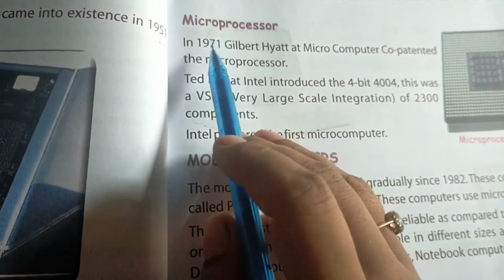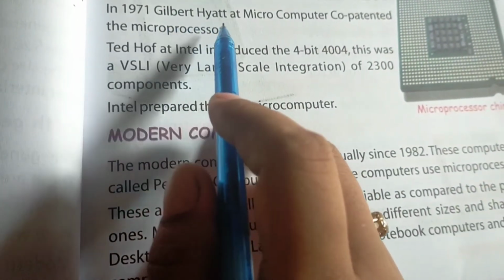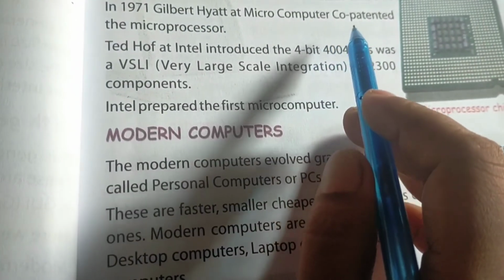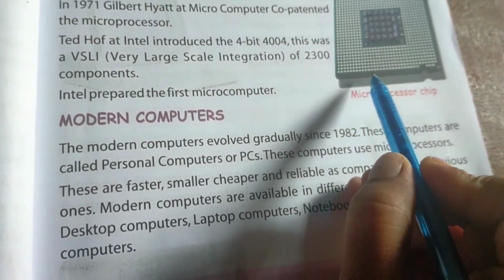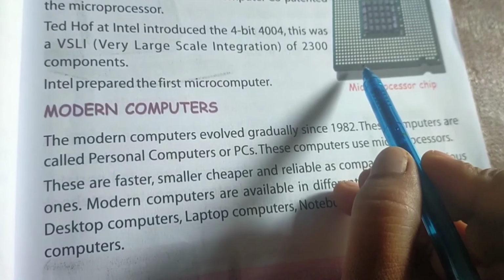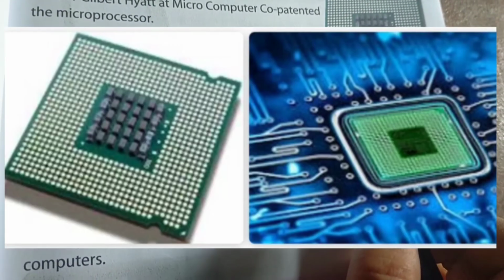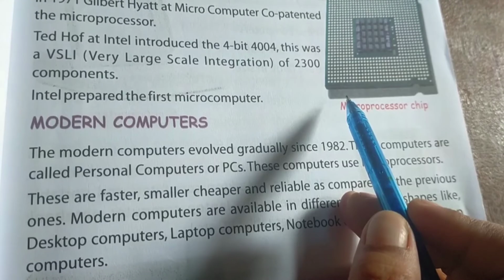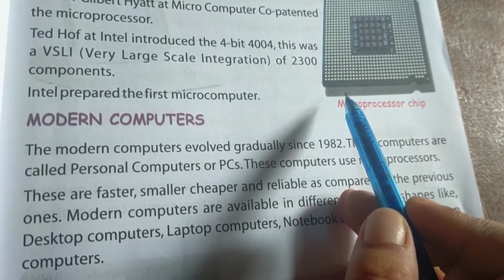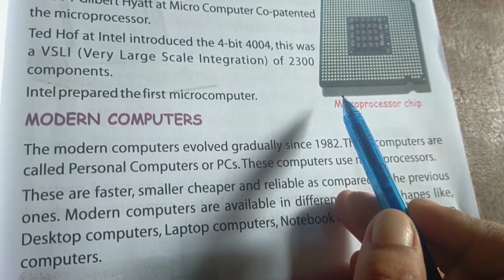Then we will read about the microprocessor. In 1971, Gilbert Hyatt at Microcomputer co-patented the microprocessor. This is the picture of a microprocessor chip. You can see it. It is an electronic component that is used by a computer, and it is a central processing unit on a single integrated circuit chip, and it contains millions of small components.